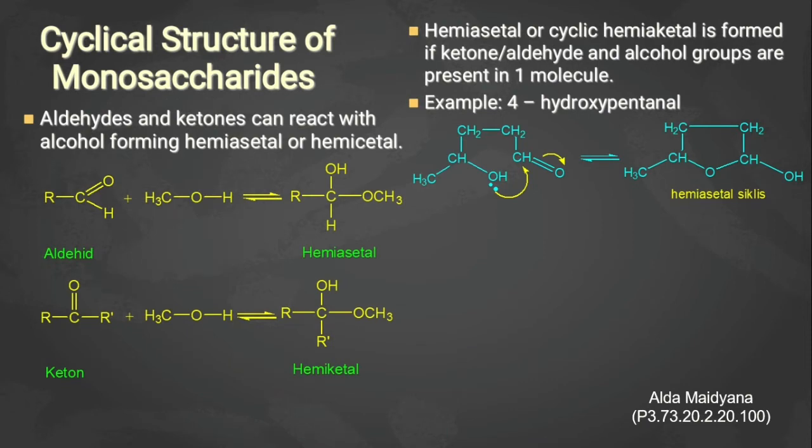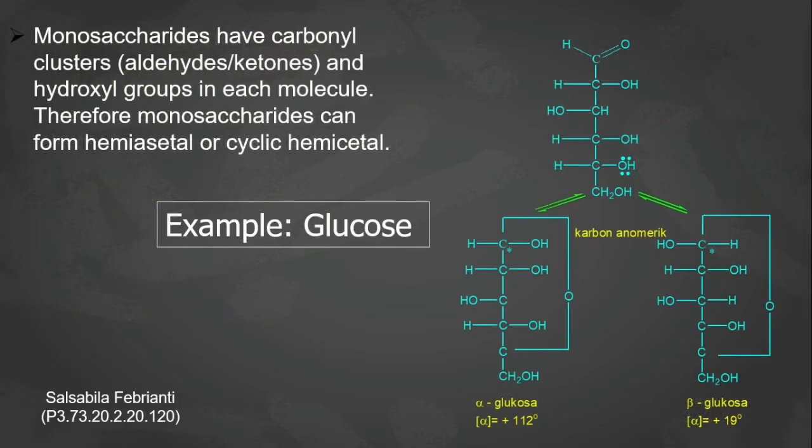Cyclic structure of monosaccharides. Aldehydes and ketones can react with alcohol forming hemiacetal or hemiketal. A cyclic hemiacetal is formed if a ketone or aldehyde and an alcohol group are present in one molecule. Example, 5-hydroxypentanal. Monosaccharides have a carbonyl group and hydroxyl groups in each molecule. Therefore, monosaccharides form hemiacetals or cyclic hemiacetals. Example, glucose.